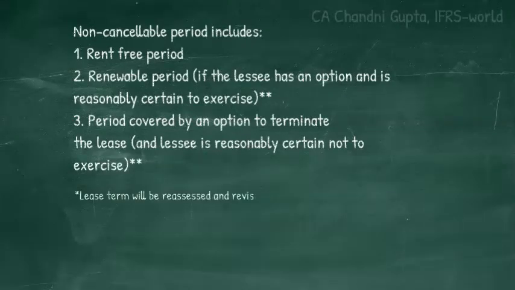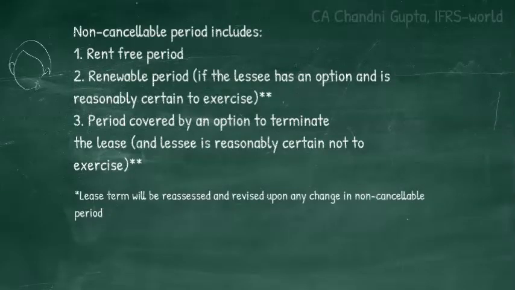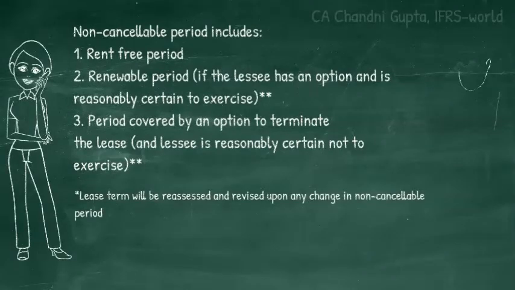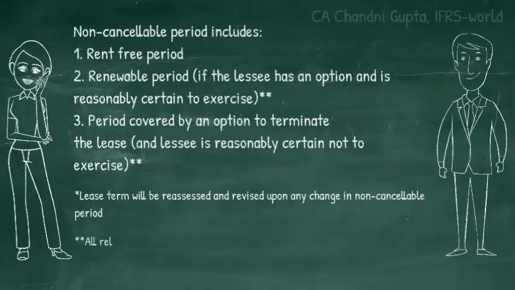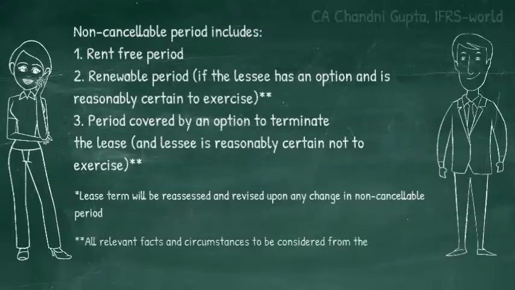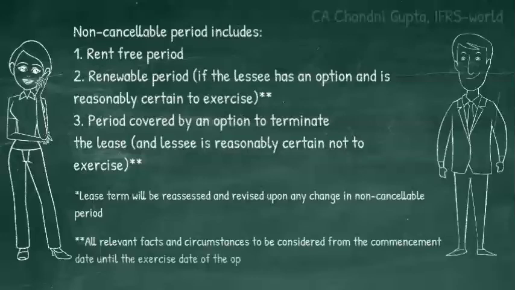Lease term will be reassessed and revised upon any change in non-cancellable period, which generally happens after the commencement date where the lessee decides not to exercise the lease renewable option which was earlier included in lease term, or he decides to exercise the termination option which was earlier not included in the lease term, or vice versa. While doing this assessment, all the relevant facts and circumstances are to be considered as on the commencement date and even after that until the exercise date of the option.